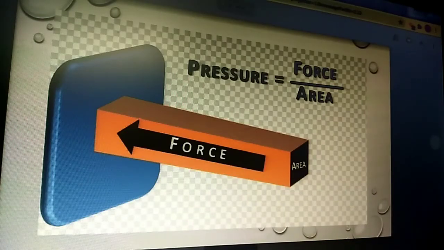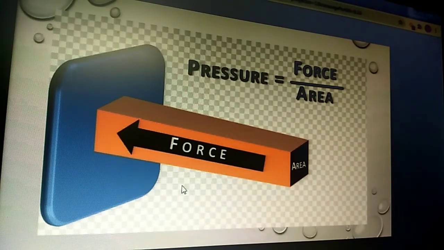The formula of pressure is force by area. This is the perpendicular force acting on the surface area. So force acting per unit area of any object is known as pressure. Pressure is equal to force by area.